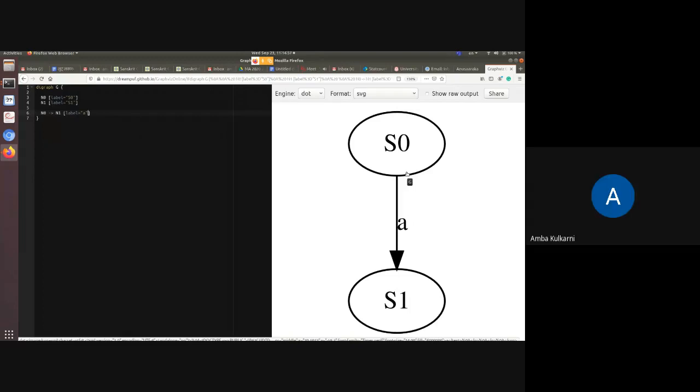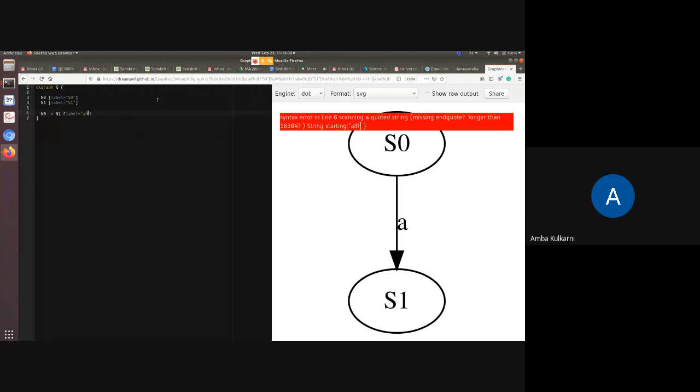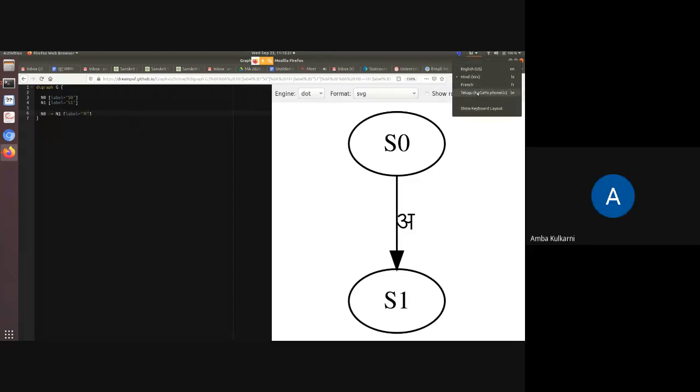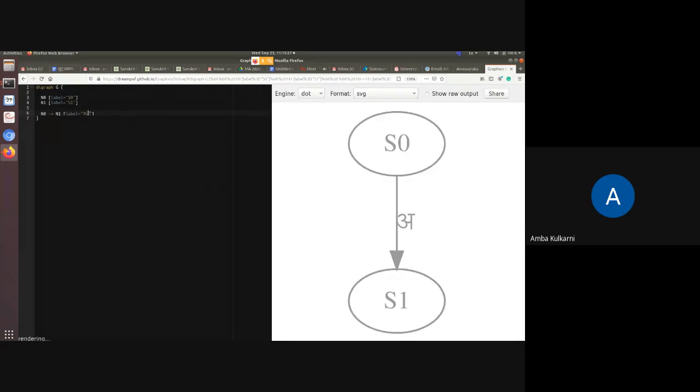So if I write a, what I should get is a in Telugu.